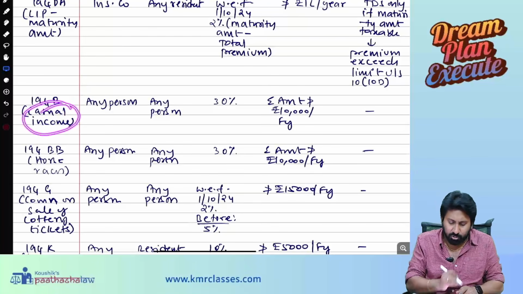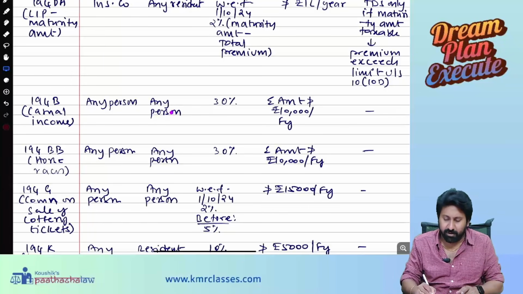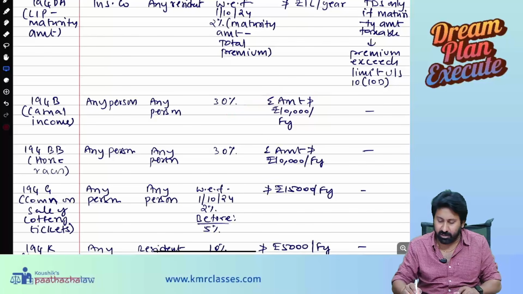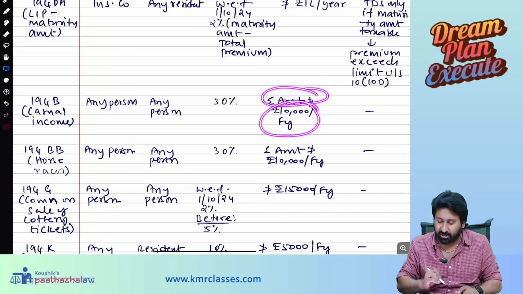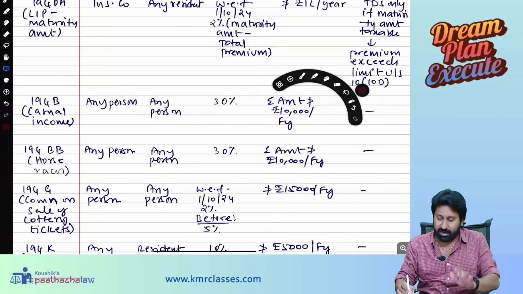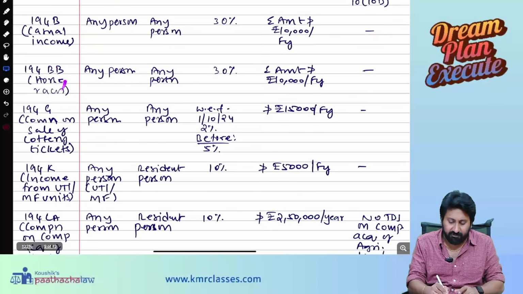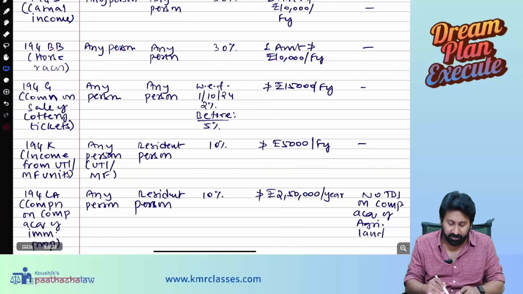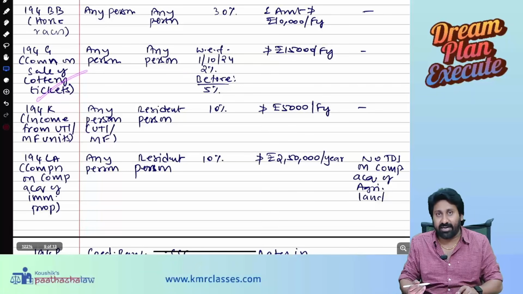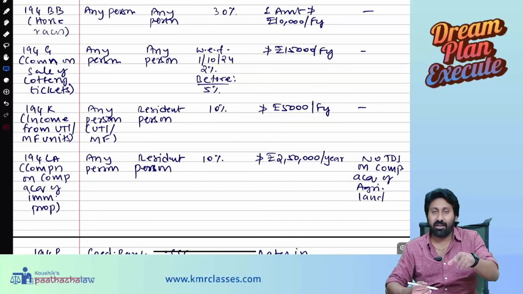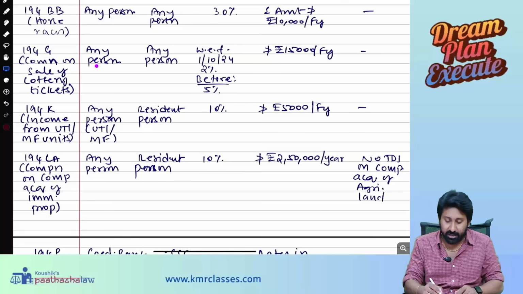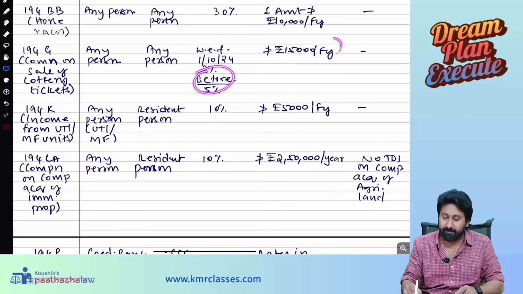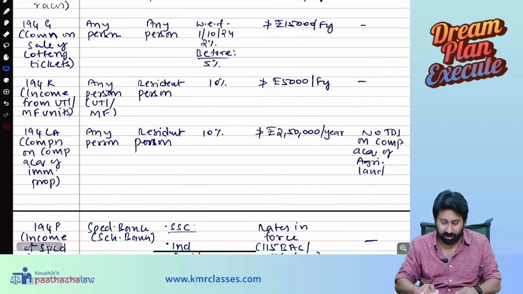194B, casual incomes. Any person making payment to any other person of any casual income, 30%. If the aggregate amount does not exceed 10,000 in a financial year to that person, then TDS obligation is not required. 194BB, horse races income. Any person, same concept again. 194G, commission on sale of lottery tickets, not lottery winning. Any person, with effect from 1/10/24, 2%, before 5%. 15,000 for the financial year is the exempted amount.